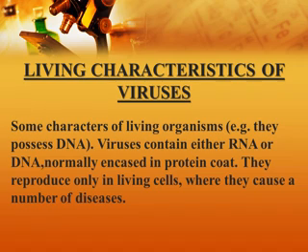It means when viruses are outside the body of a living organism, they are just like a crystal. But once they enter the body of a living organism, they start growing and cause different types of diseases. So these two characteristics show that it is a living thing.